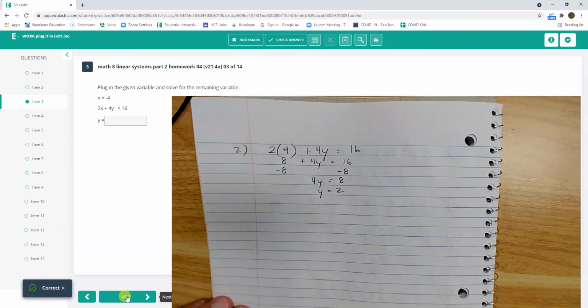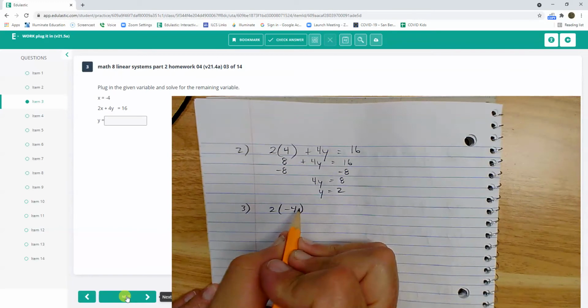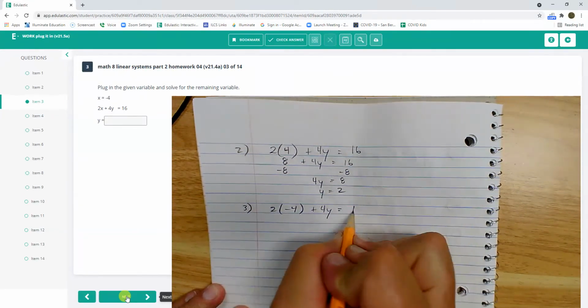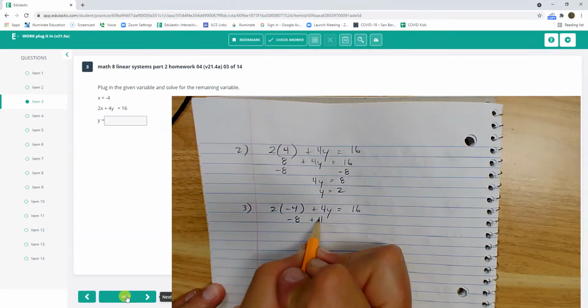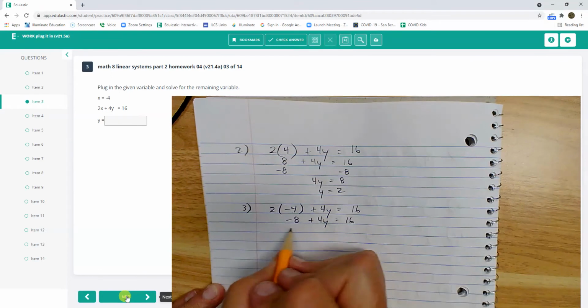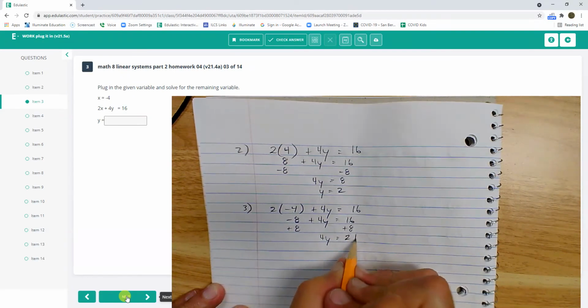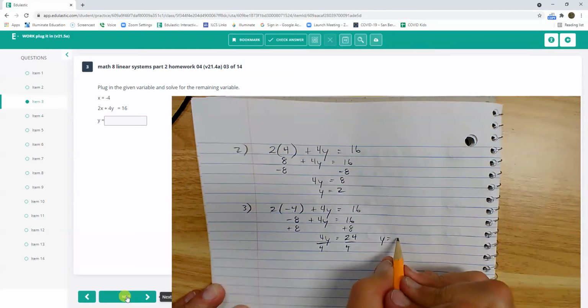X equals negative 4. So 2 times negative 4 plus 4y equals 16. 2 times negative 4 is negative 8 plus 4y equals 16. Adding 8 to both sides, 4y equals 24. Dividing both sides by 4, y equals 6.